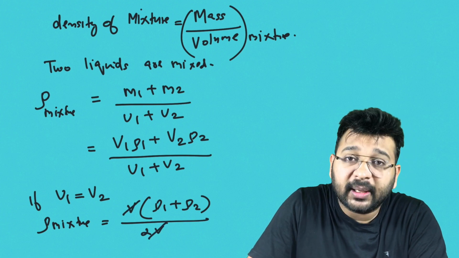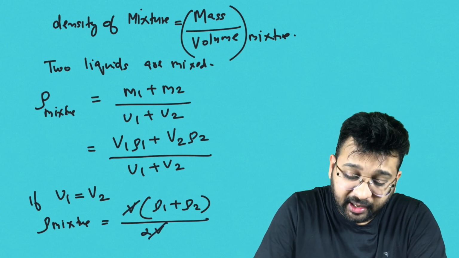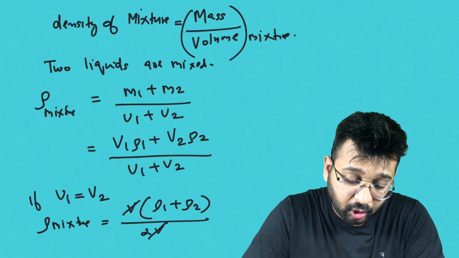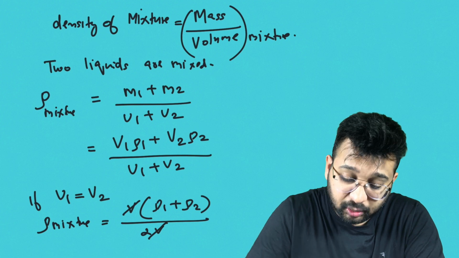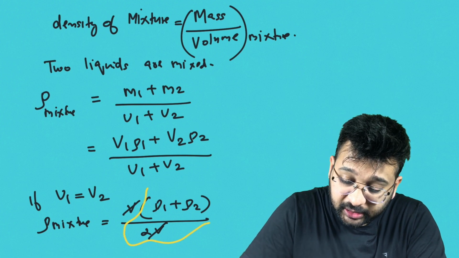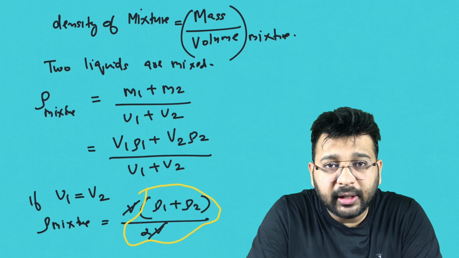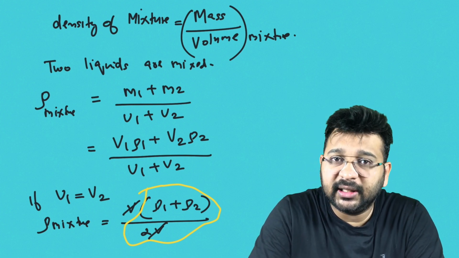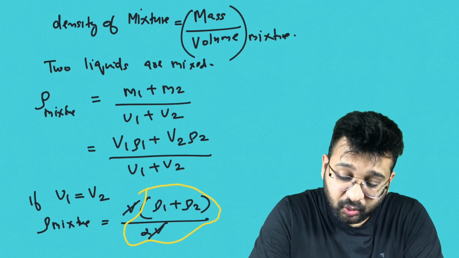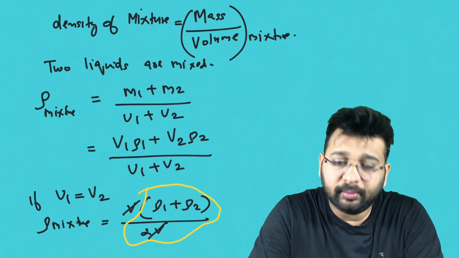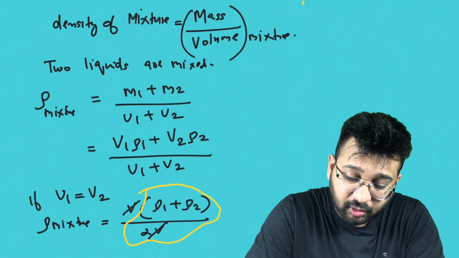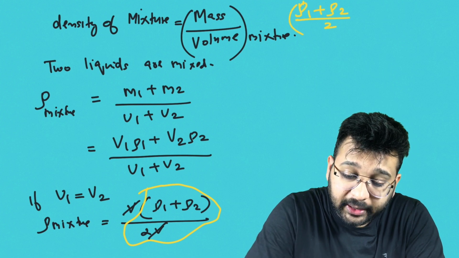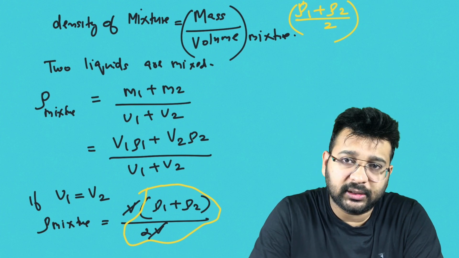The volume cancels and you have the final equation: density of the mixture will be rho 1 plus rho 2 by 2. This is a very important equation. If you take two liquids having the same volume but different densities, then the mixture will have a density of rho 1 plus rho 2 by 2.